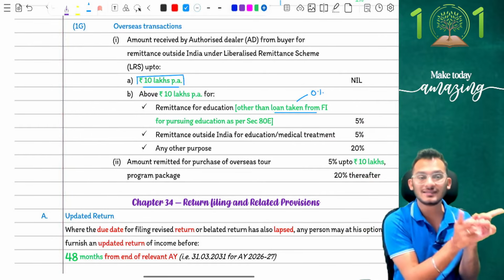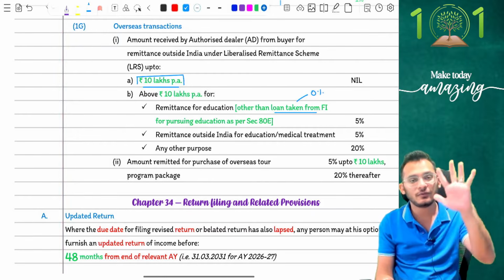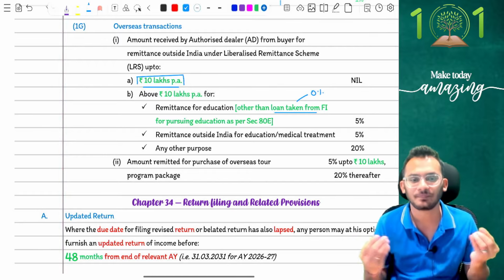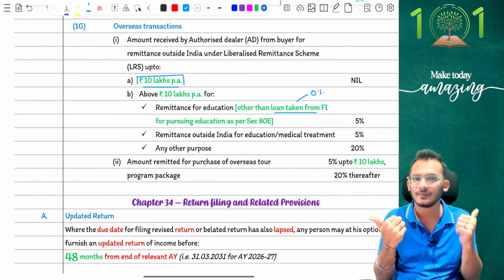If you're going for an overseas travel package, then for the first 10 lakhs also, you're liable for 5%. After 10 lakhs, you'll be liable for 20%, and that is what the conditions are. Yes, simple, straightforward, people. I hope this makes sense to all of you. Clear? Good to go? Perfect.